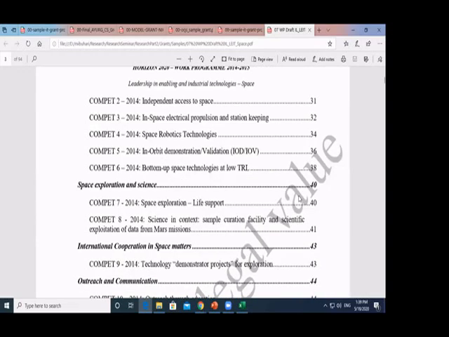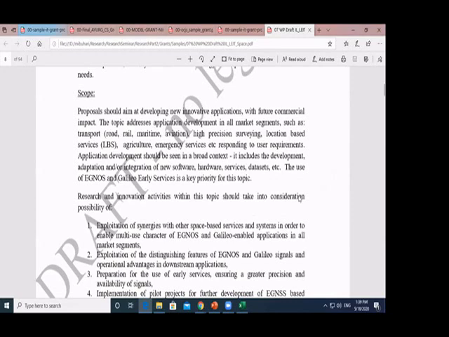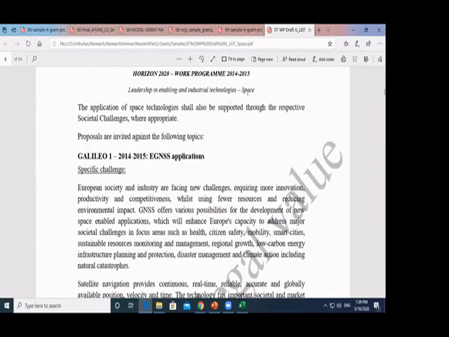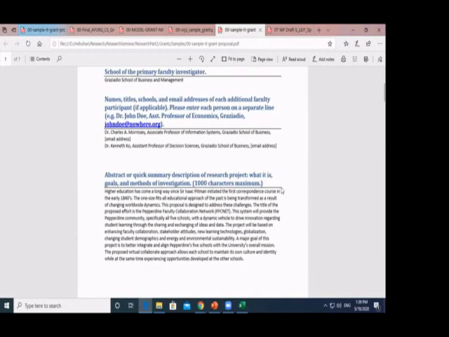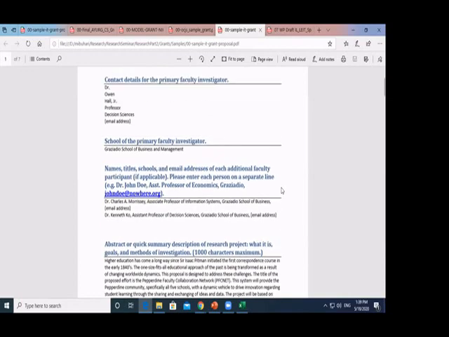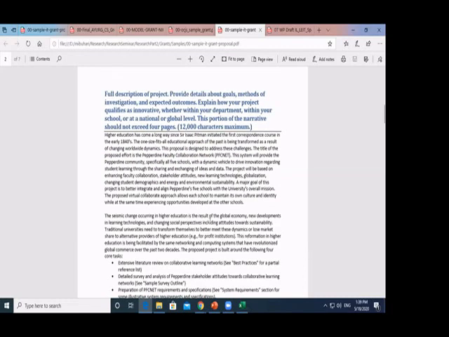You will find here they explain about space. This is more towards space research, Galileo and so on. Those who are interested in the space research area can look at this one. Here is an IT-related one, but not really IT, more towards business. You'll find some examples here.